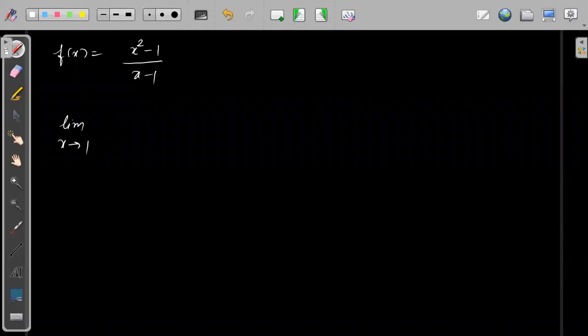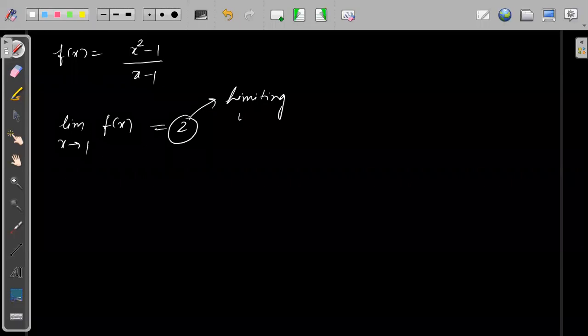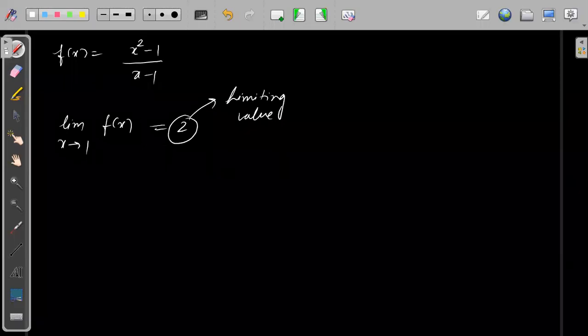Very good. So the limit of f(x) as x tends to 1 will be 2. So what is this? The limiting value. Does this mean it is exactly equal to 2? No, it is not exactly equal to 2. It is only approximately equal to 2.